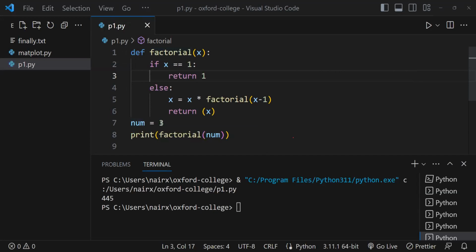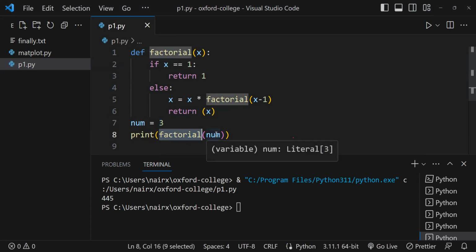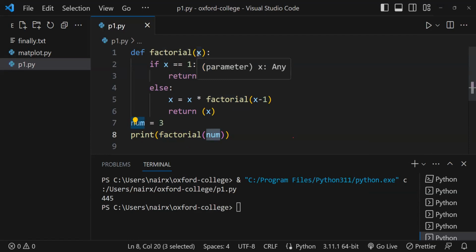In line number 7, we are creating a variable num, and the value of num is 3. After line number 7, line number 8 will get executed. Now in line number 8, we are calling a function factorial and passing the value of num. So in the factorial function, 3 will be passed. After line number 8, it comes to line number 1. In line number 1, the value of x is 3.